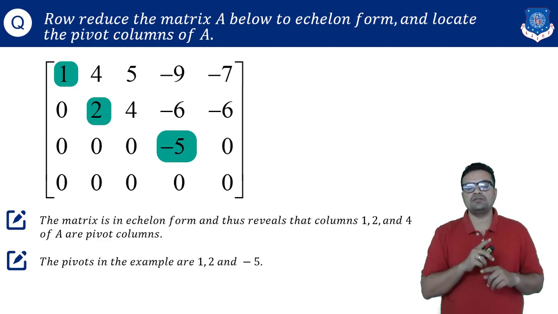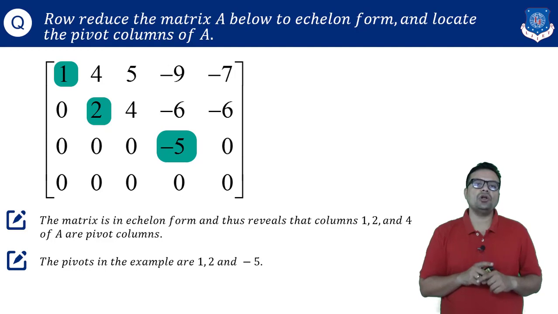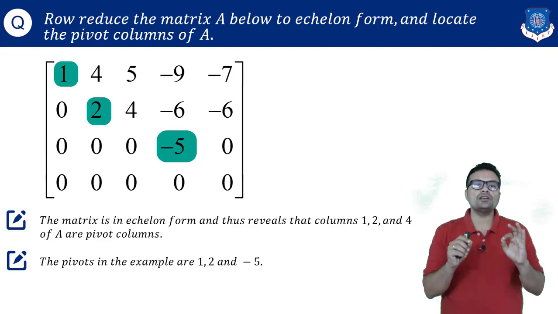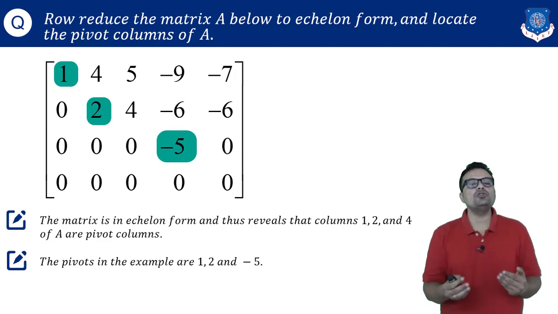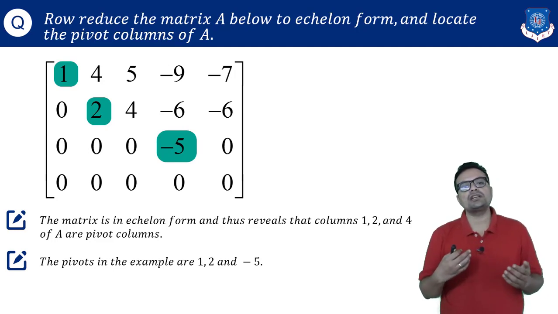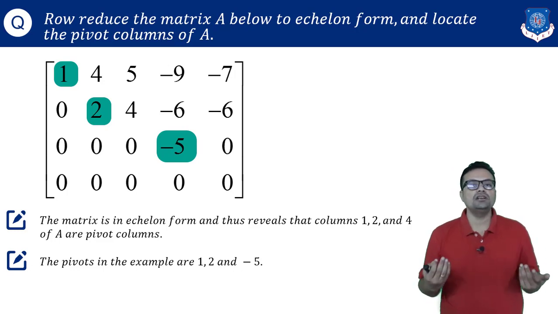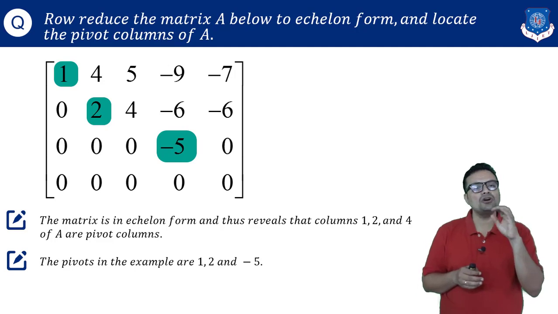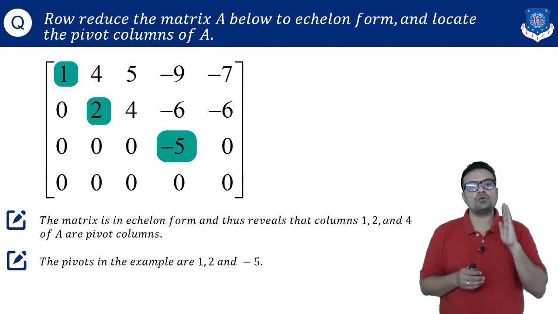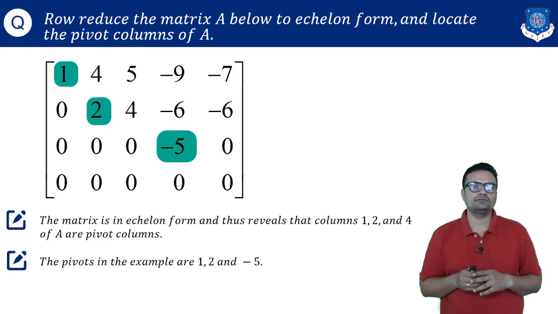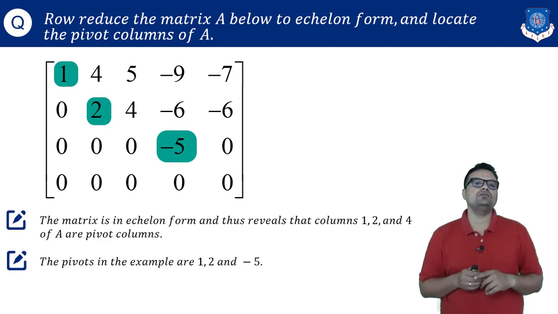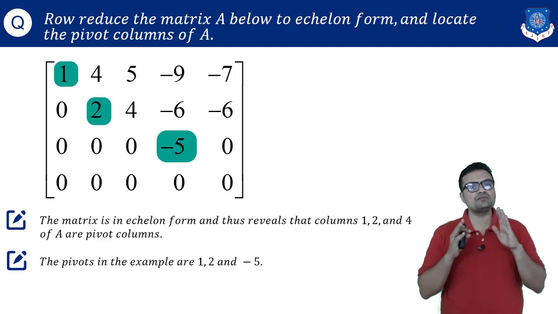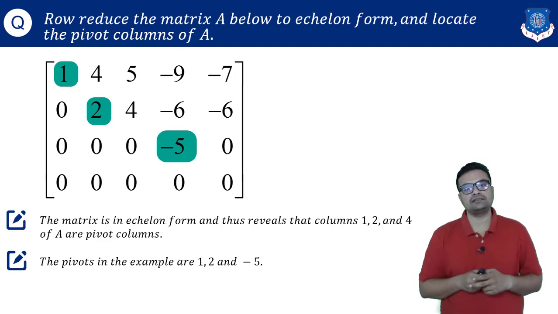The thing which will remain same in all possible row echelon forms is location or position of pivots. So whatsoever be the value of pivot, it can be 1, it can be 2, it can be minus 5, it can be 1, 1, 1, but ultimately they will be at this highlighted spot only, means in column number 1, 2 and column number 4. At position A11, A22 and A34. So I hope this fundamental of row echelon form is clear.